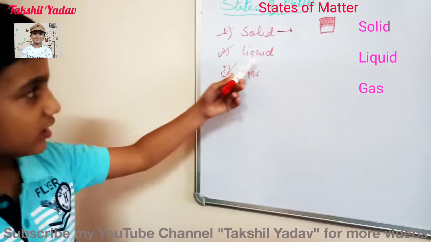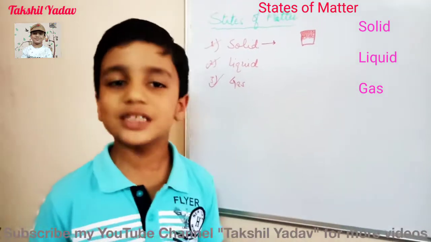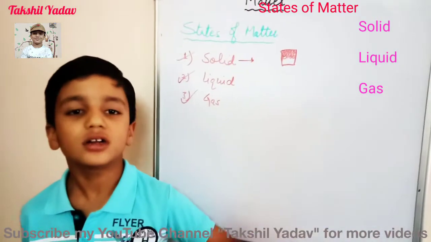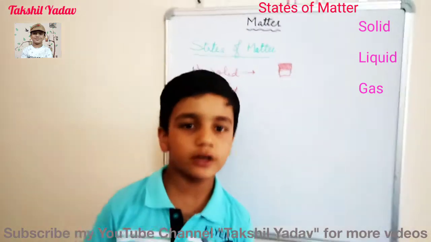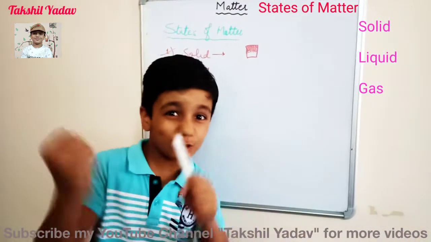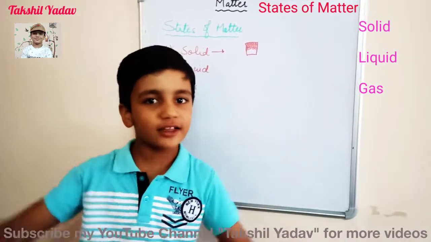Next comes the liquid state. The liquid state is a state in which anything is in its liquid form, such as water. Water is in its liquid form. We cannot hold liquids in our hand. They run away. They always try to run away. They do not want to come in the catch of anything.